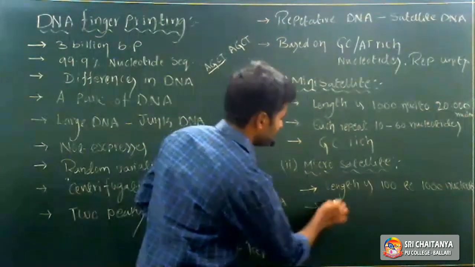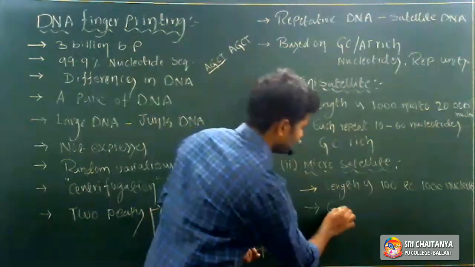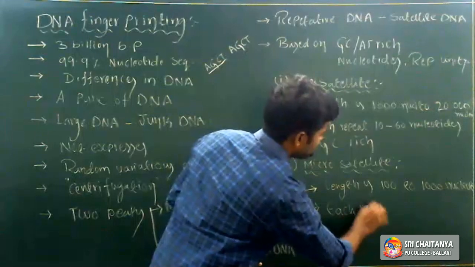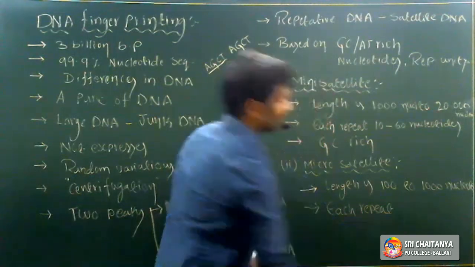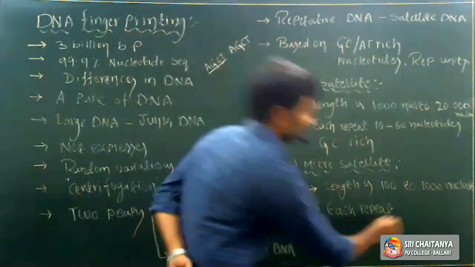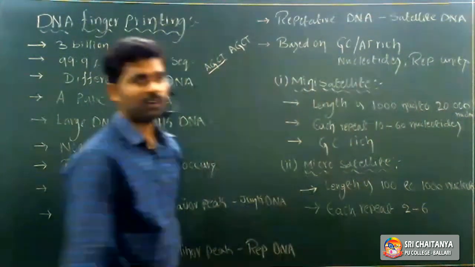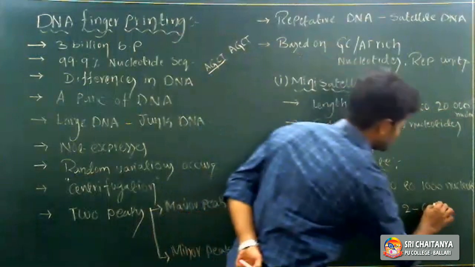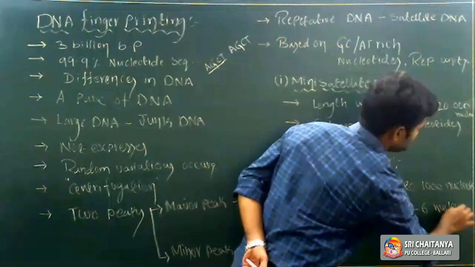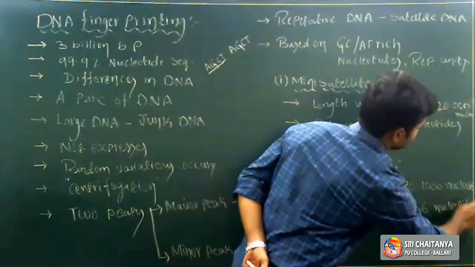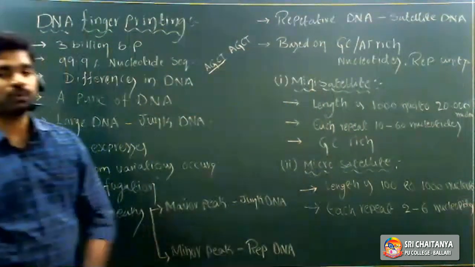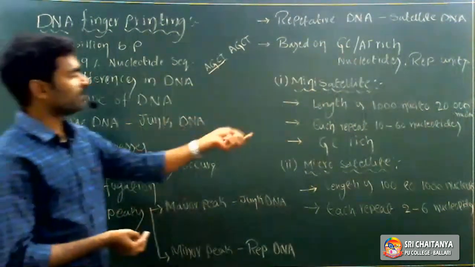And each repeat in microsatellites consists of 2 to 6 base pairs, or 2 to 6 nucleotides. Right? 2 to 6 nucleotides or 2 to 6 base pairs.